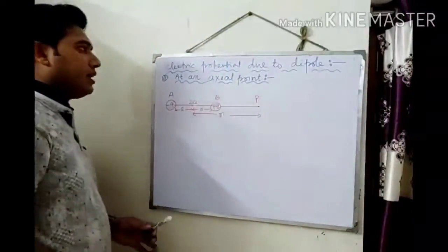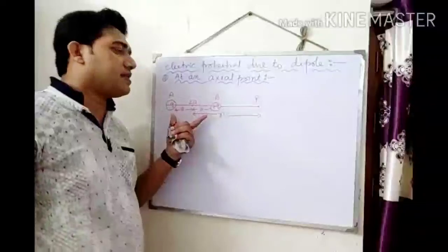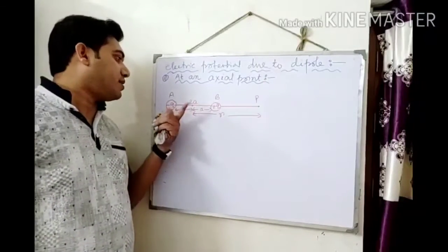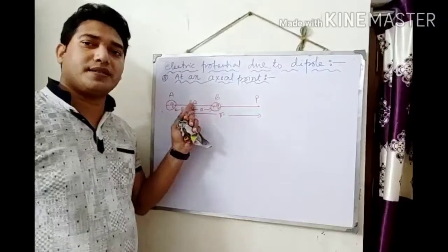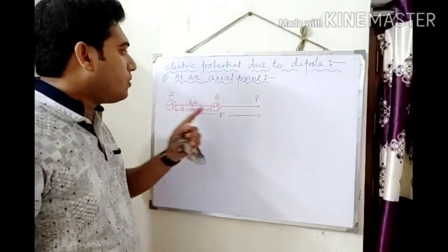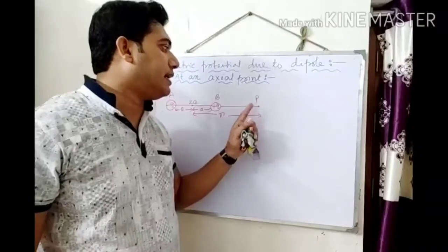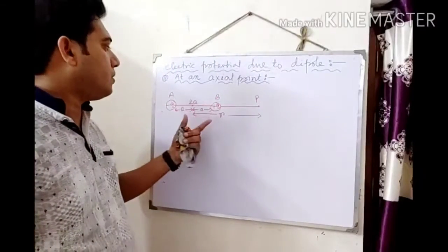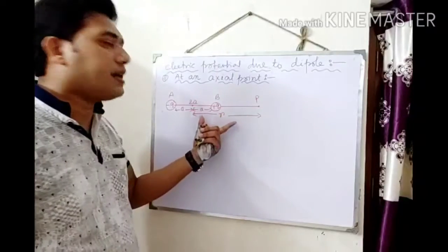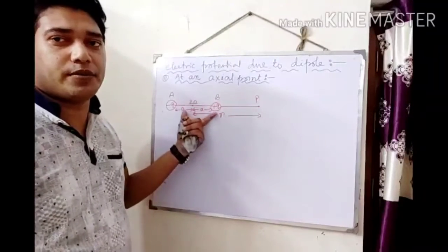Now I am going to find out the electric potential. Consider a dipole system here. This is minus Q and this is plus Q, which are separated by 2A distance. Now we have to find the electric potential at point P, which is r distance away from the midpoint of the dipole.